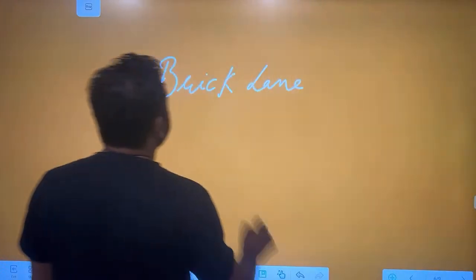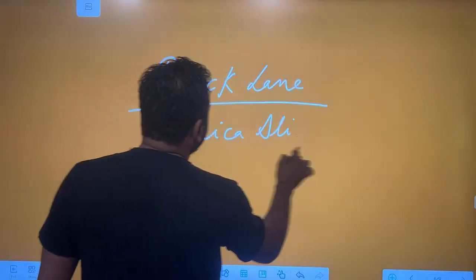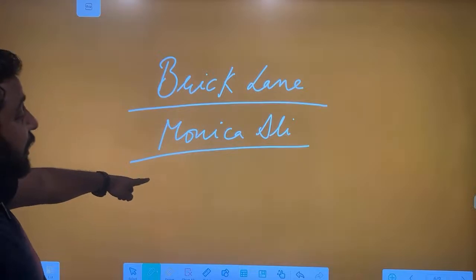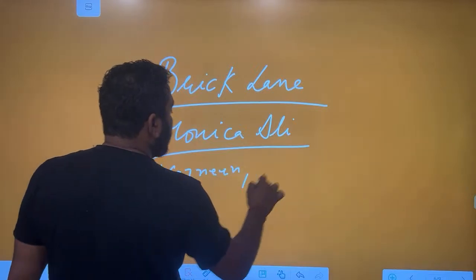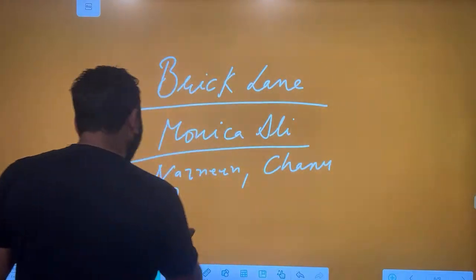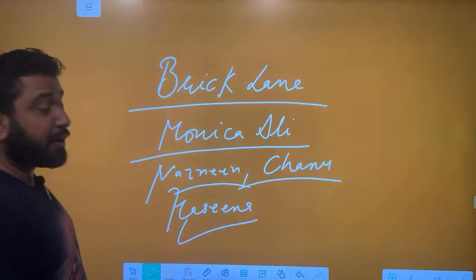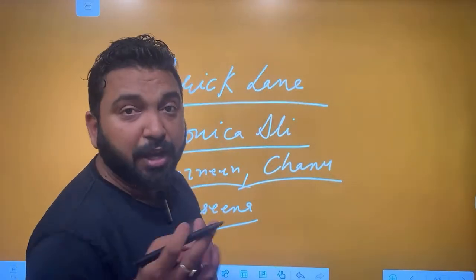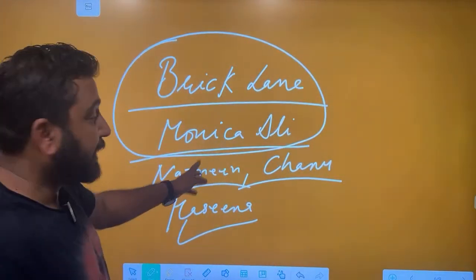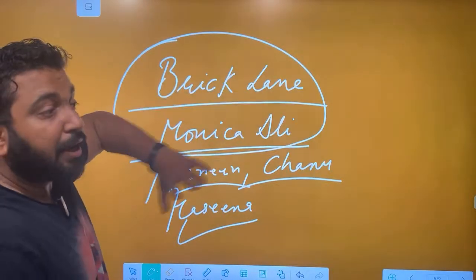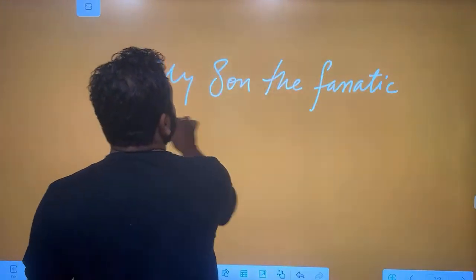Then the next one we have is Brick Lane, written by Monica Ali. In my last lecture also I have talked about this, so make sure you read that. Brick Lane, Monica Ali, very important work. Simply the characters of Nazneen, Shanu, Hasina, especially Nazneen and Shanu's marriage, identity crisis, cultural shock, dislocation of culture. These points are very, very important. So read Brick Lane by Monica Ali, how the Bangladeshi girl gets married to Shanu, is transported to another country, London, and how she lives there. That's a very important point.